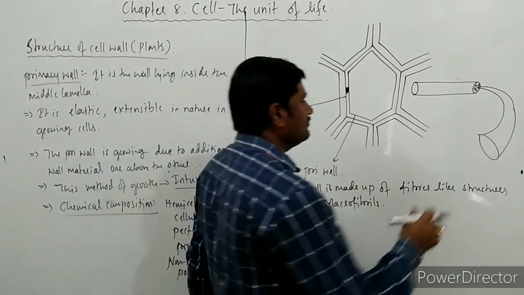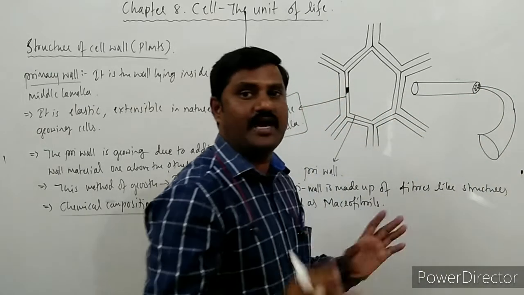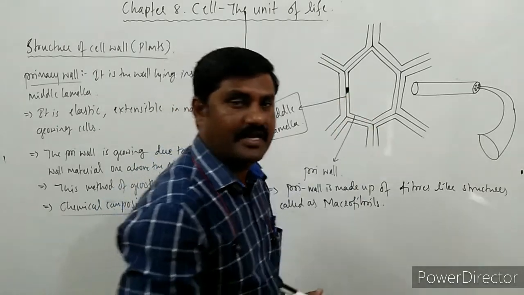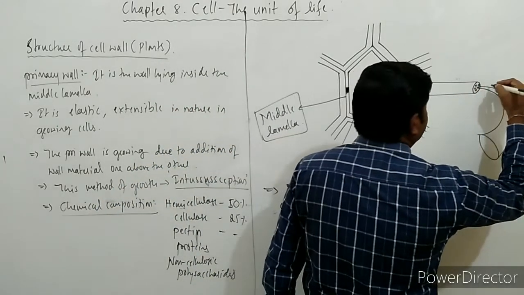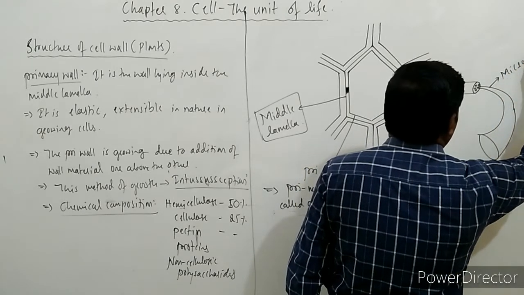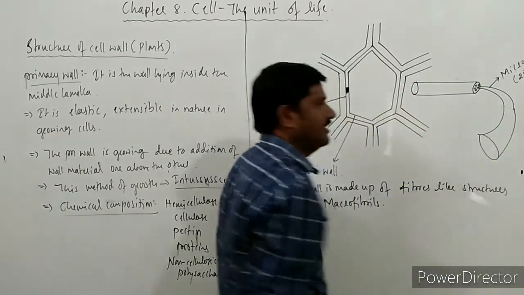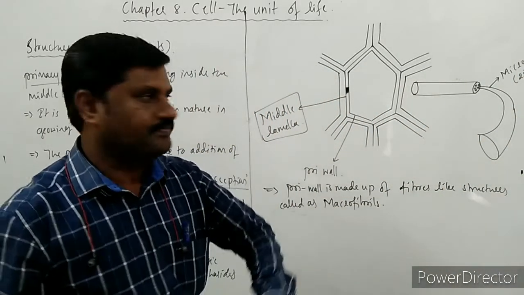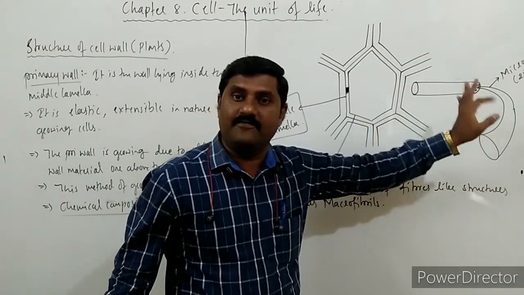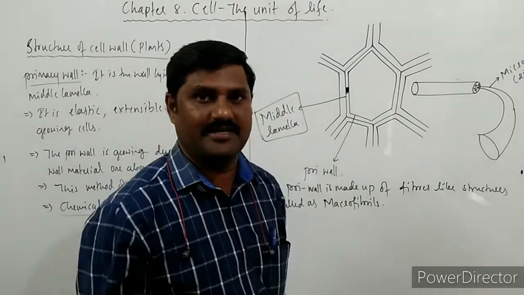These microfibrils are parallelly arranged inside the macrofibril, about 250 in number in each macrofibril. So one macrofibril has 250 parallelly arranged microfibrils.